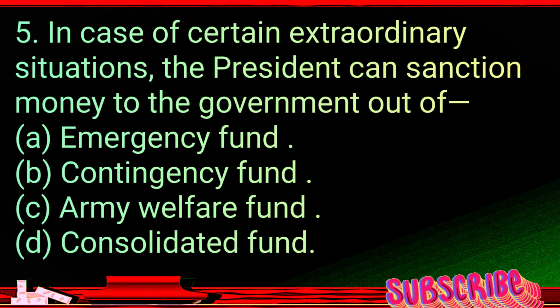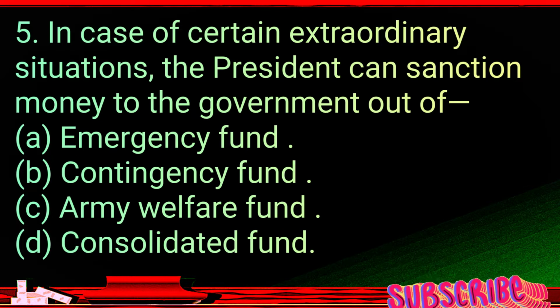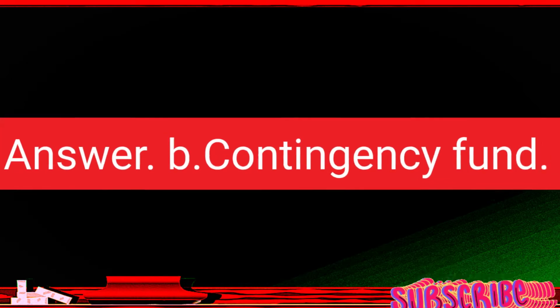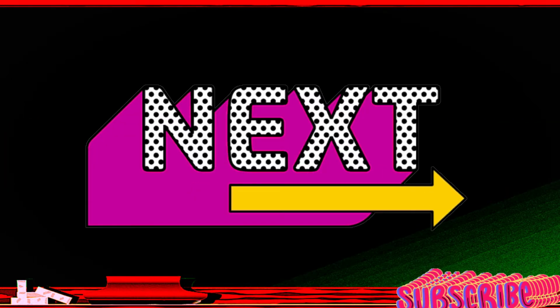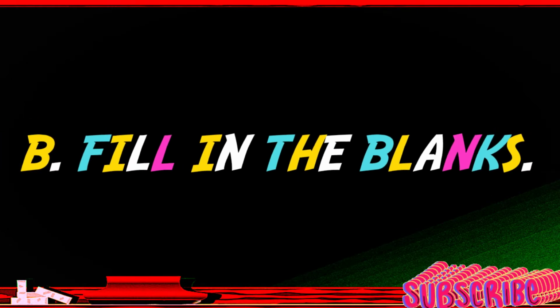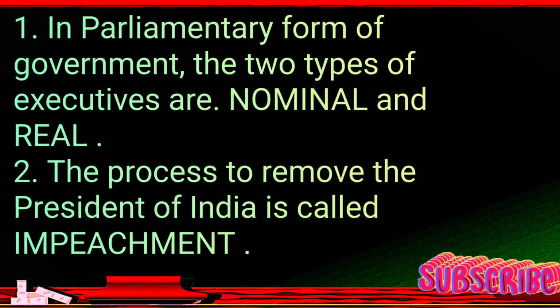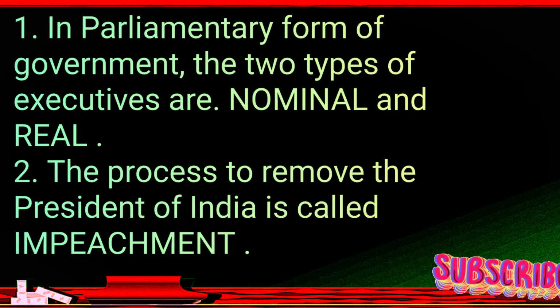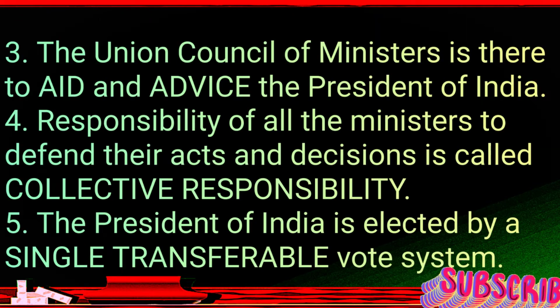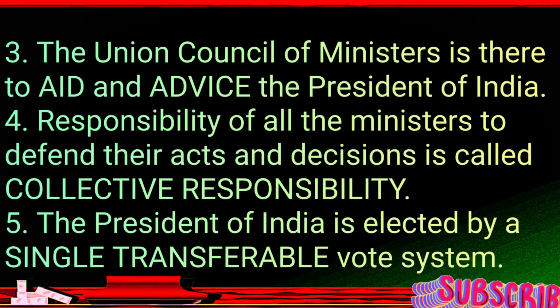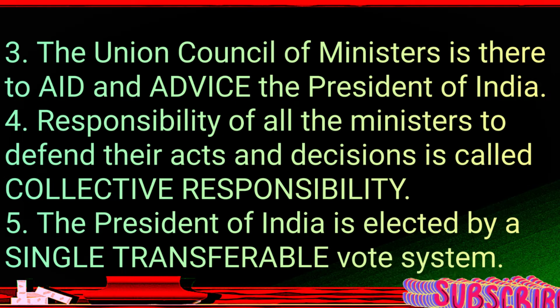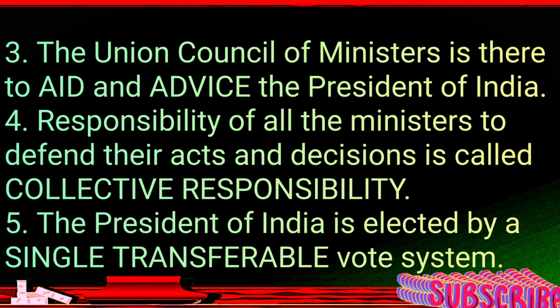Fill in the blanks. 1. In parliamentary form of government, the two types of executives are nominal and real. 2. The process to remove the President of India is called impeachment. 3. The Union Council of Ministers is there to aid and advise the President of India. 4. Responsibility of all the ministers to defend their acts and decisions is called collective responsibility. 5. The President of India is elected by a single transferable vote system.